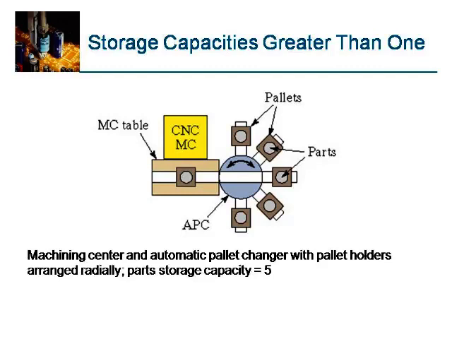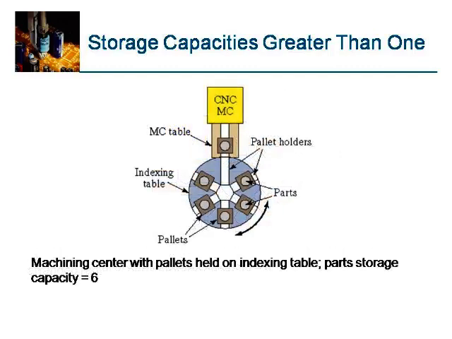Machining center and automatic pallet changers with pallet holders arranged radially. Part storage capacity is equal to 5. Storage capacity is greater than 2. You can see this is a CNC machine where parts are stored on various pallets. They are all pallet holders and a shuttle track, and the pallets move on the shuttle track. Machining center and inline shuttle car system with pallet holders along its length.